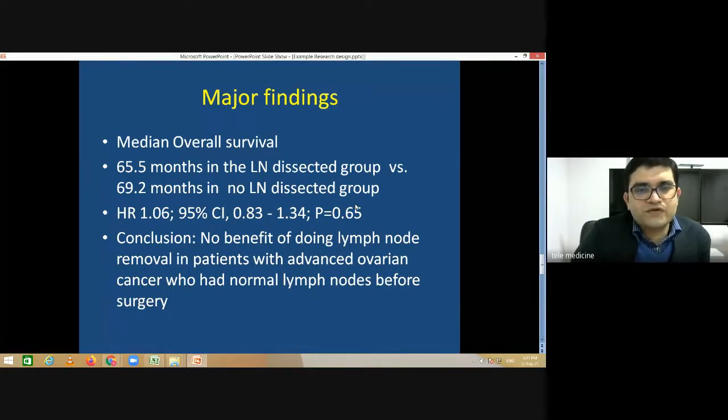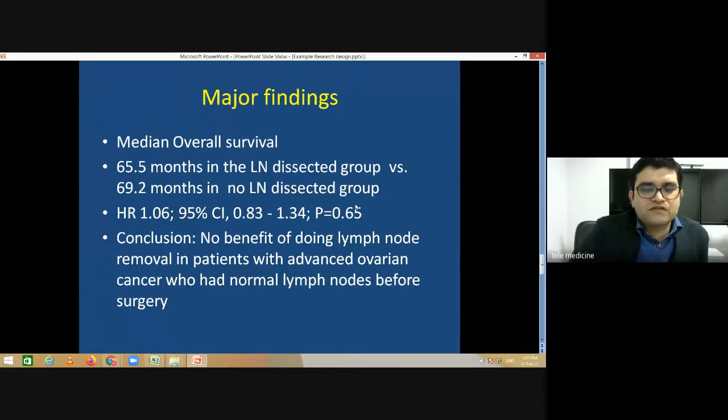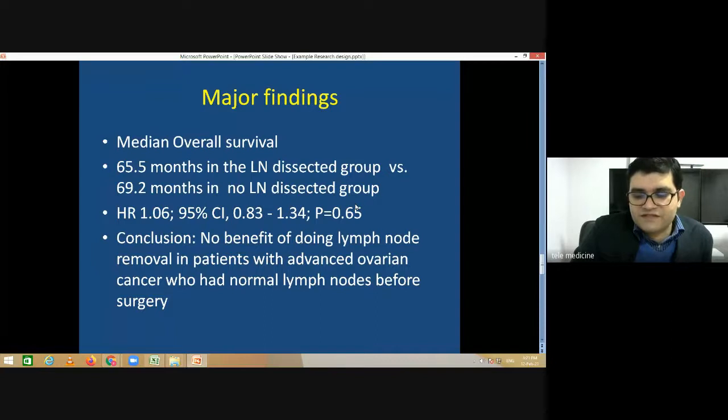So what did they conclude? They concluded that there is no benefit of doing lymph node dissection in these patients who have normal lymph nodes. So this study generated a high level of evidence: the retrospective data said, okay, there is a benefit, but the actual result was there was no benefit. So these are just a few examples to stimulate you, and we hope you have understood the research design better today, and we are happy to answer any questions if you have. Thank you.